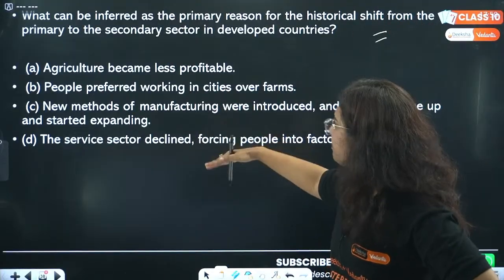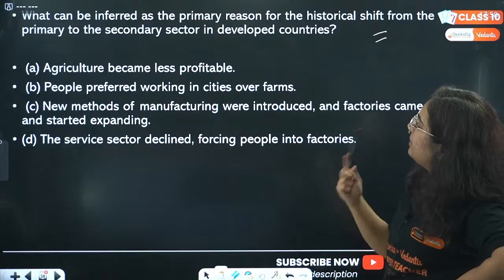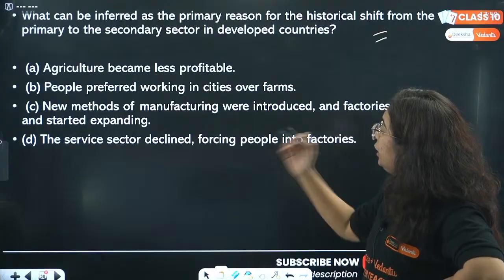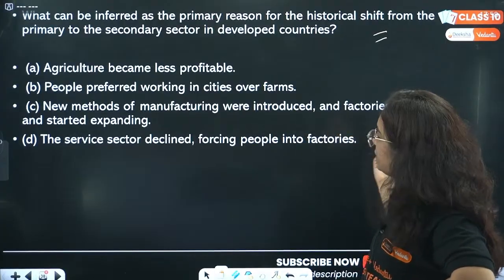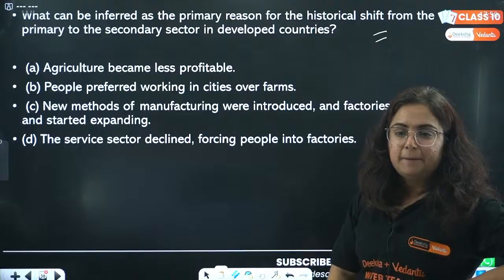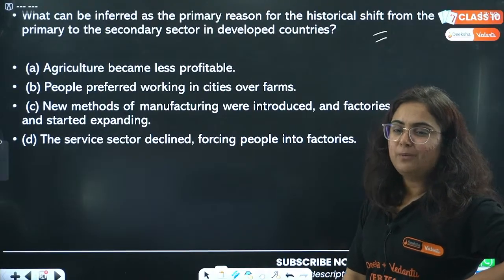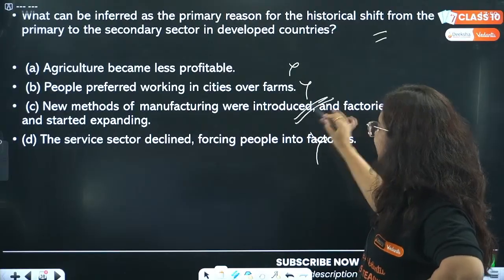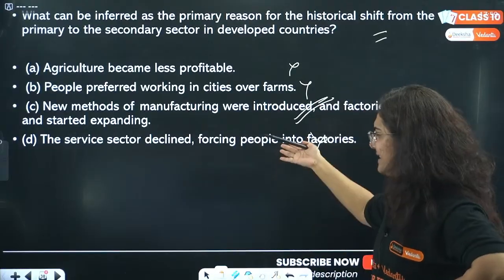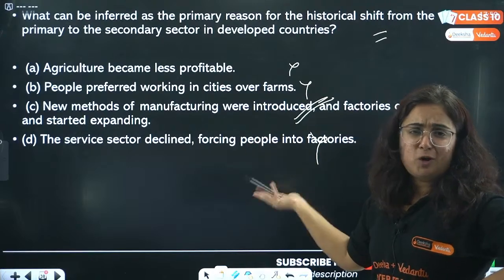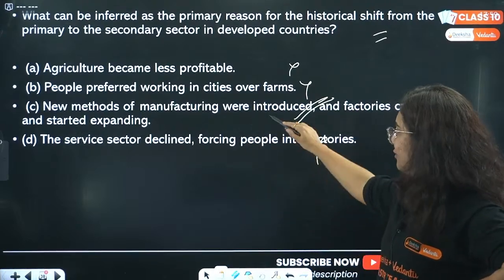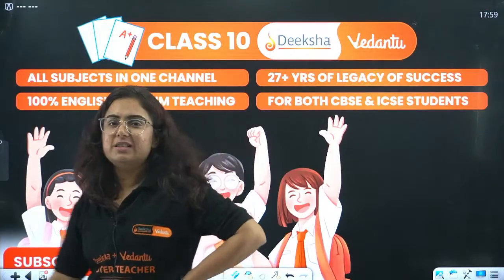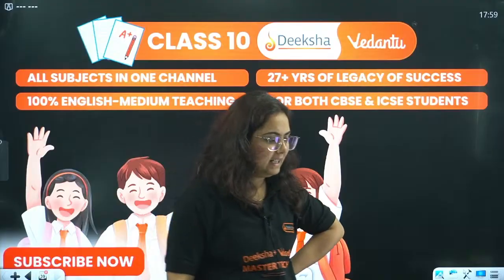Read the answers. Read the points. Agriculture became less profitable. People preferred working in cities. New methods of manufacturing were introduced. Service sector declined. Very good, C. This is not service sector. Sorry, the service sector at the time was not that popular. New sectors of manufacturing were introduced. Very much correct. And I think the questions are over for today's live.